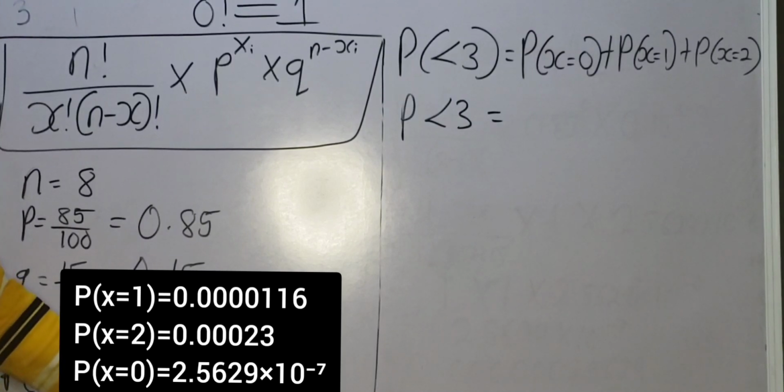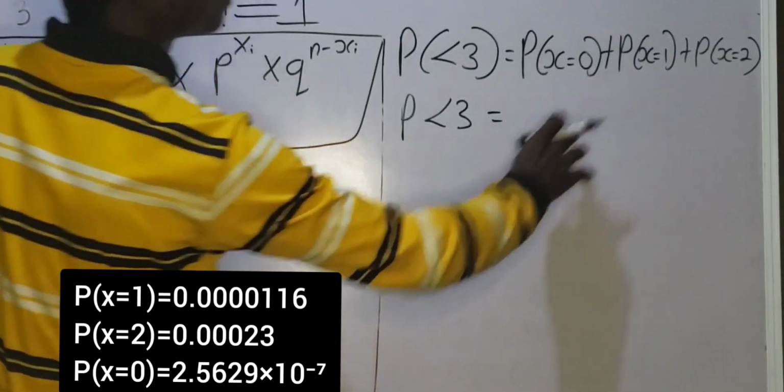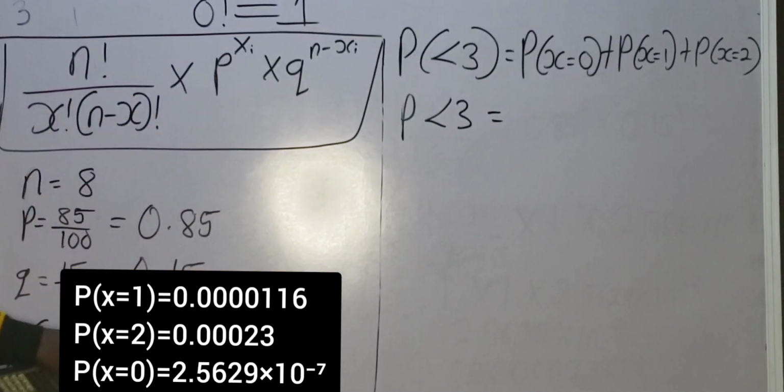2.5629 times 10 raised to the power of minus 7, plus the probability that only a single seedling is surviving, that is 0.0000116, and the probability of 2 seedlings surviving, that is 0.000.